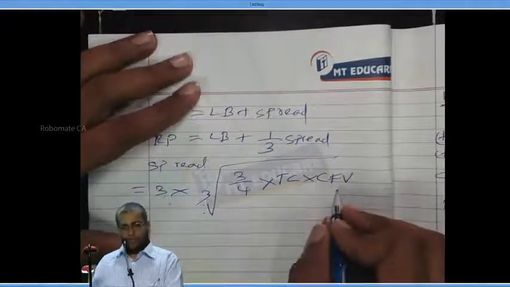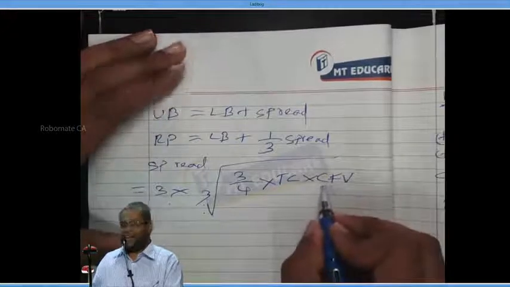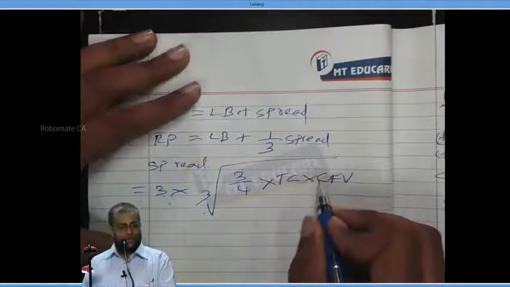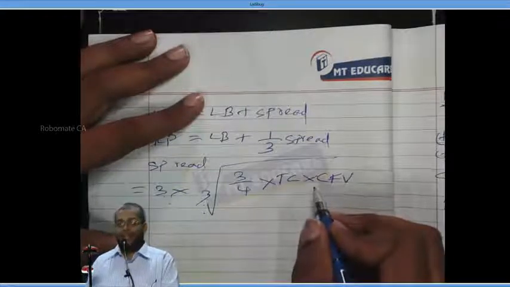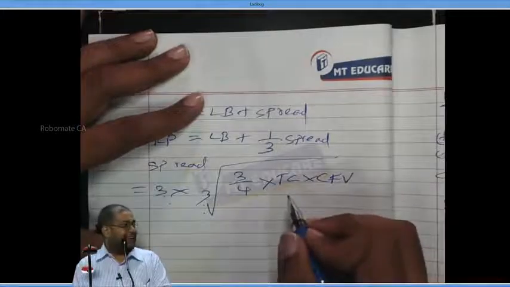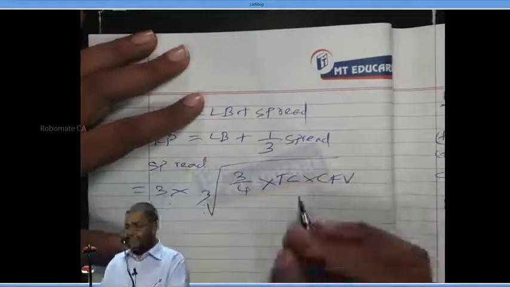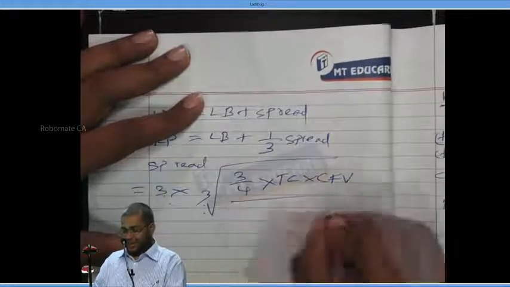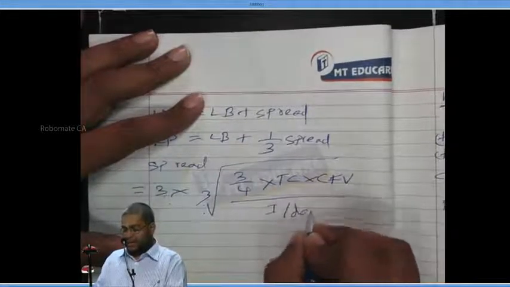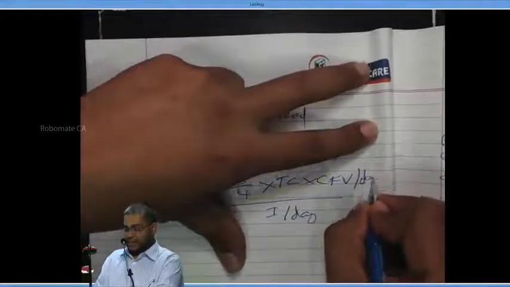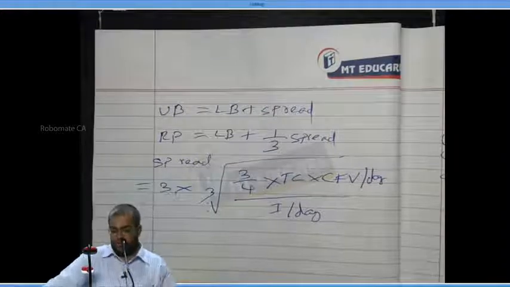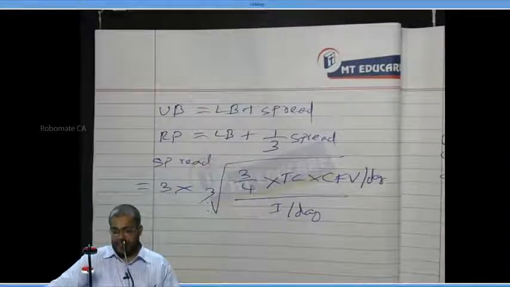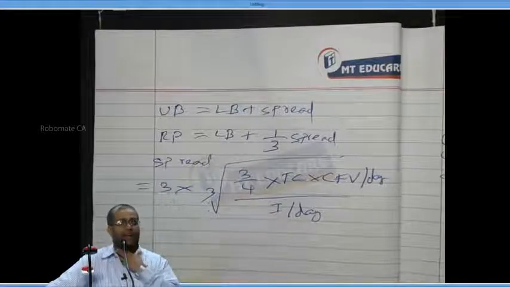They never ask you to calculate the variance; they will surely give you the cash flow variance per day, divided by interest per day. The formula is 3 into cube root of 3 by 4 into transaction cost into cash flow variance per day, divided by interest per day.